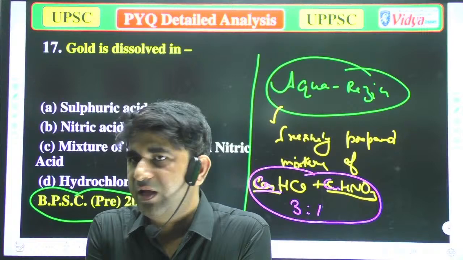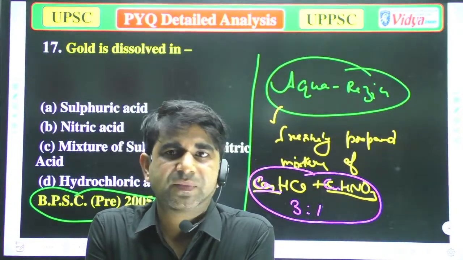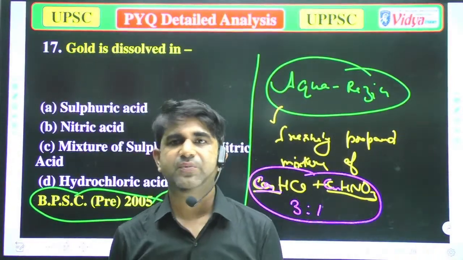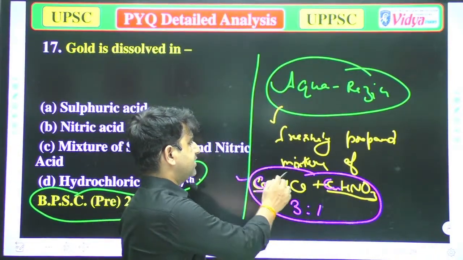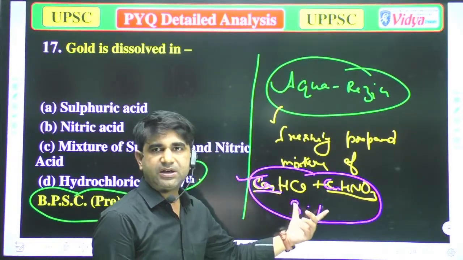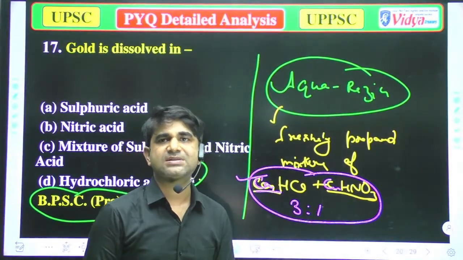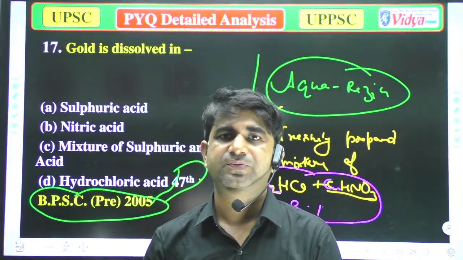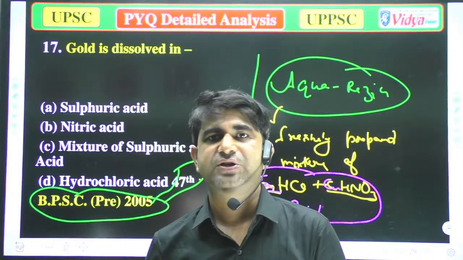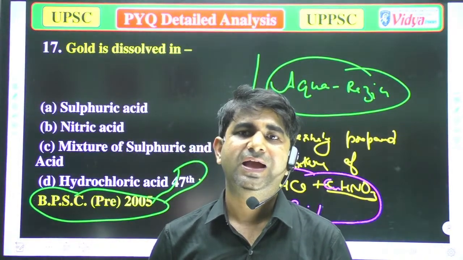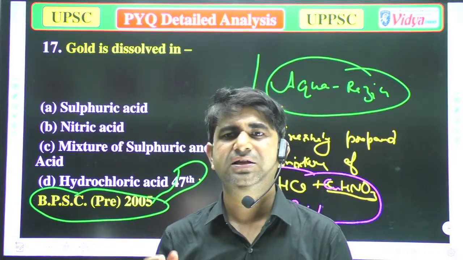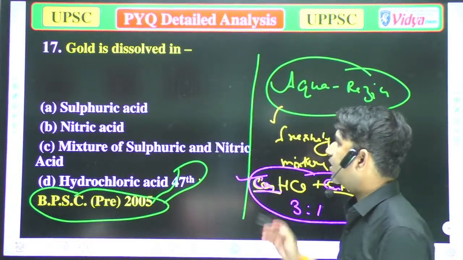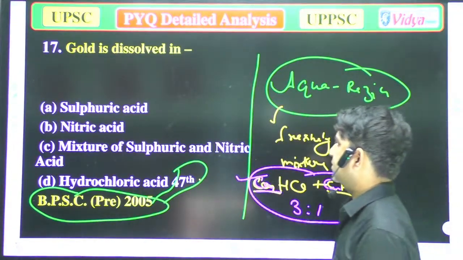Again I'm saying aquaregia is a freshly prepared mixture of concentrated hydrochloric acid and concentrated nitric acid. And the mixture of these substances has the property to dissolve any substance. So gold, iron, anything, when you put these things in this liquid, it can dissolve. So the option will be mixture of sulfuric acid and nitric acid. So it is the correct answer.